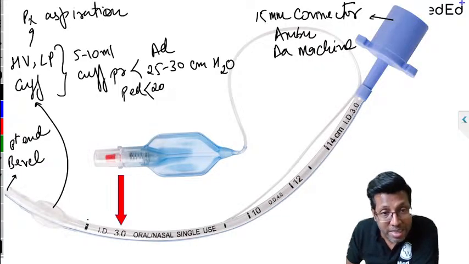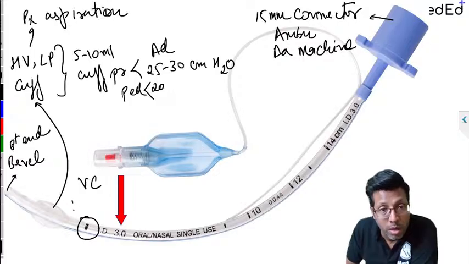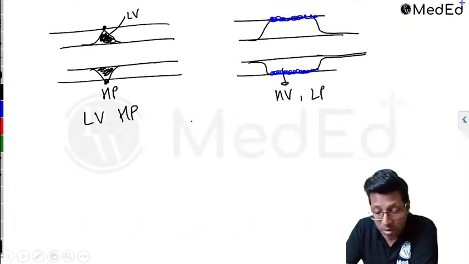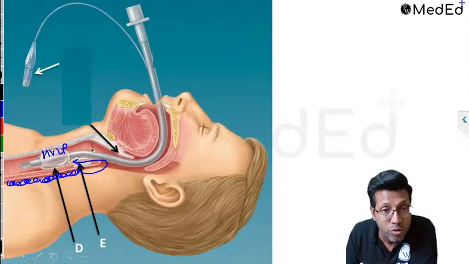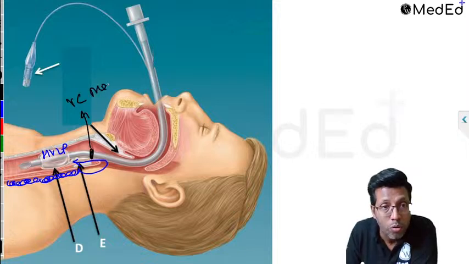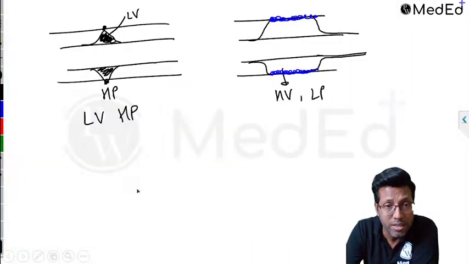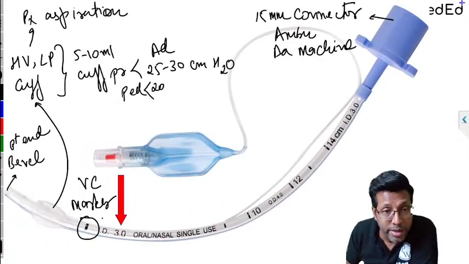That's the point. The next line that you see over here, guys, this is what is called as a vocal cord marker or vocal cord guide. This is supposed to lie at the vocal cords. That black line which we saw right now, that is supposed to lie over here. That is what is called as a vocal cord marker or vocal cord guide. Beyond that, the next thing which you see is the ID, right?